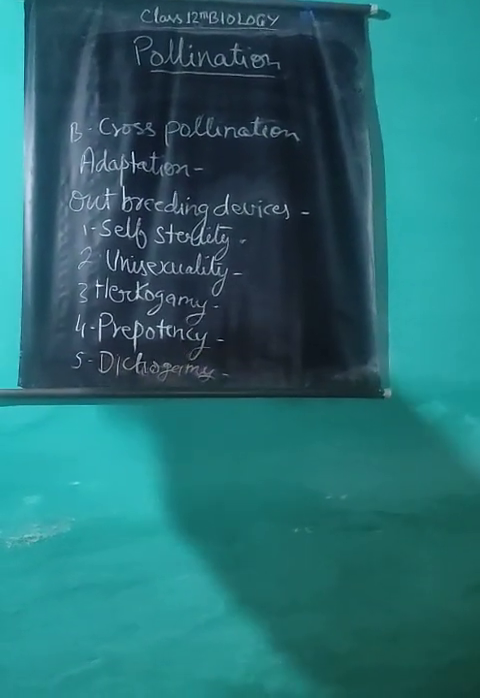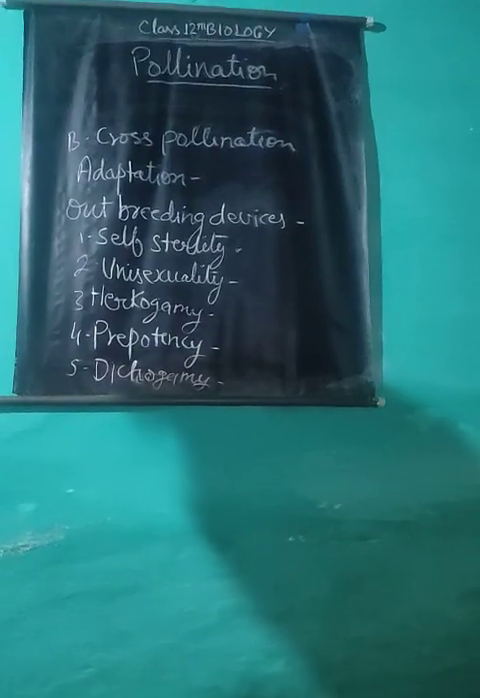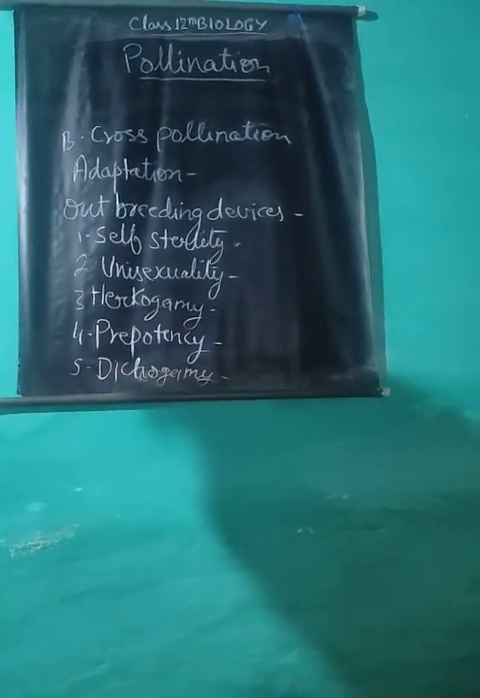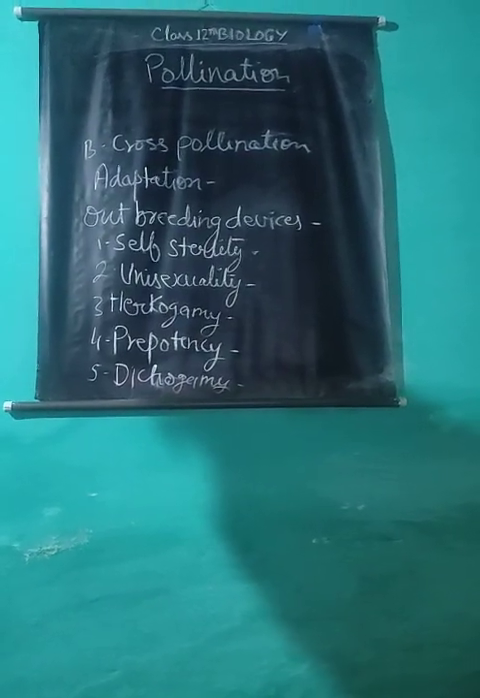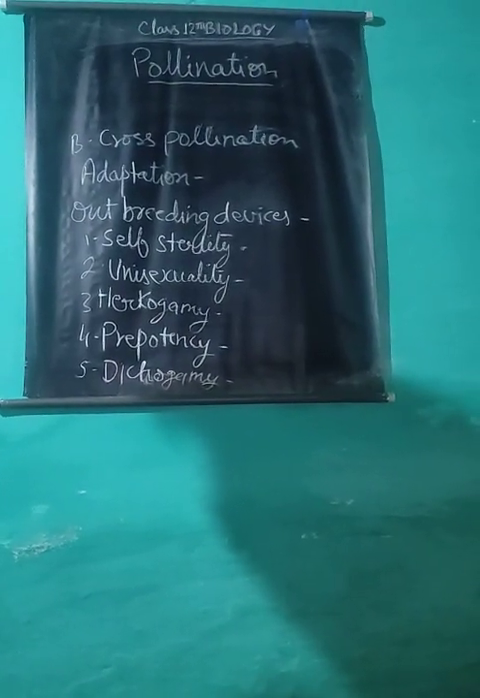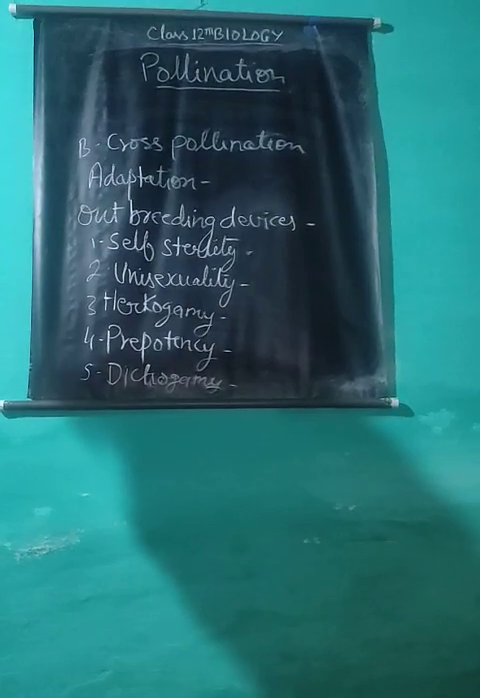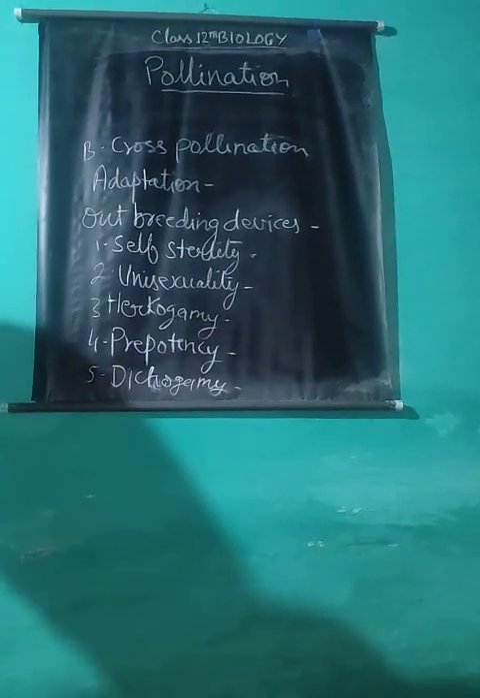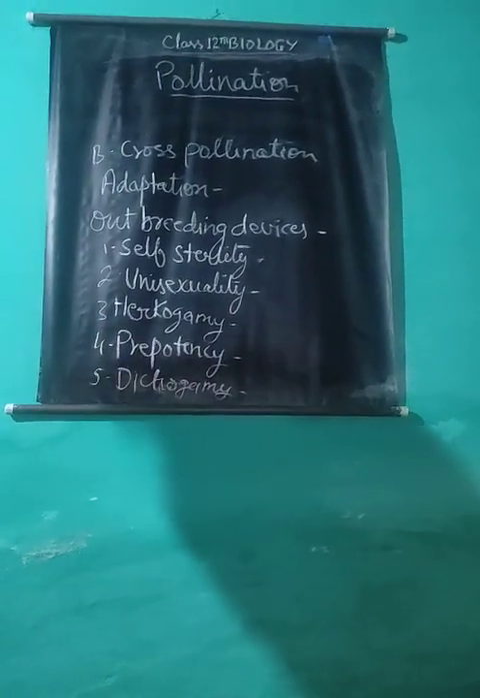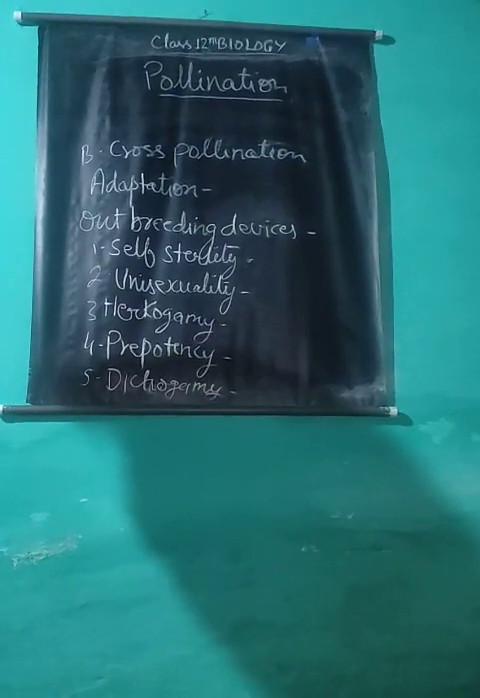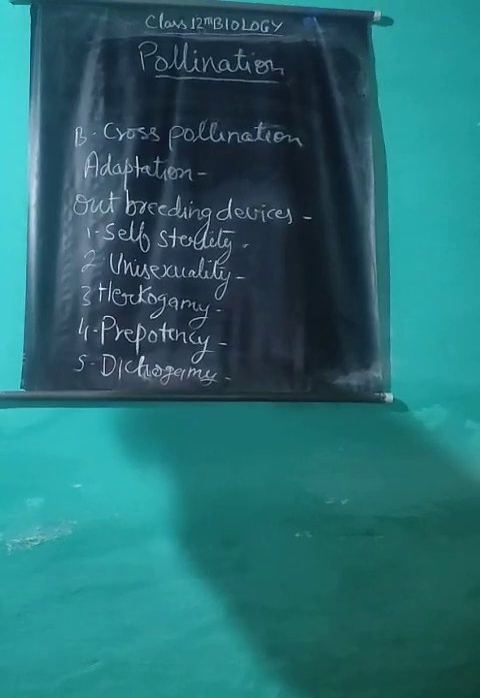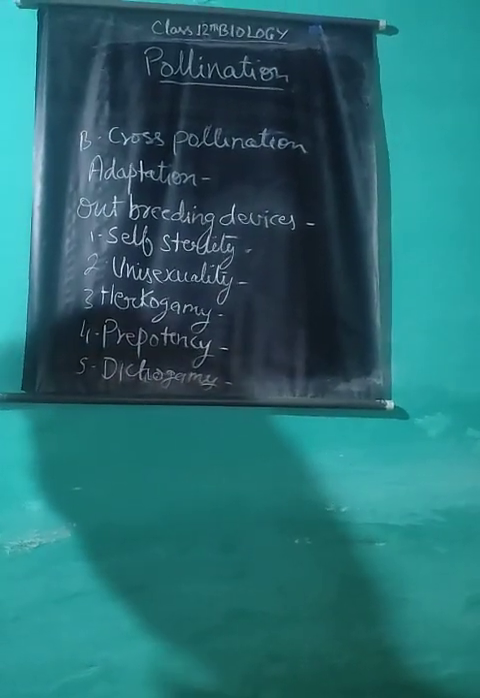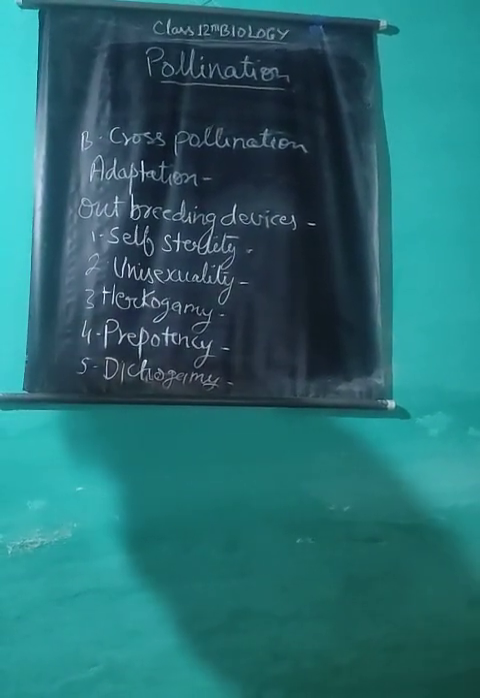Protogyny. Here the gynoecium, or the female reproductive organ, matures earlier than the stamens. This is found in maize, fig, banyan, peepal, etc. And protandry. In this type of dichogamy, stamens mature earlier than the carpel. This condition is also found in many plants like ocimum, coriander, sunflower, rose, etc.